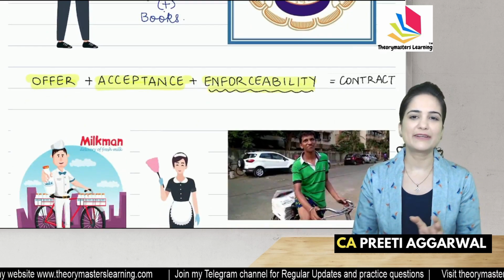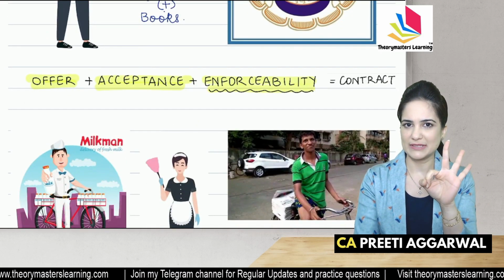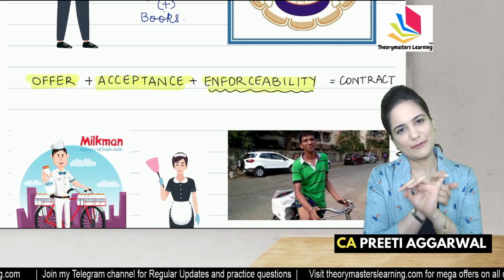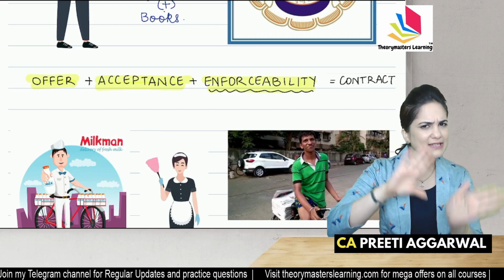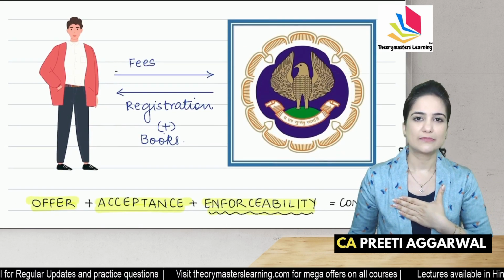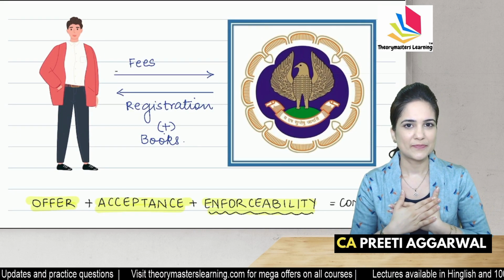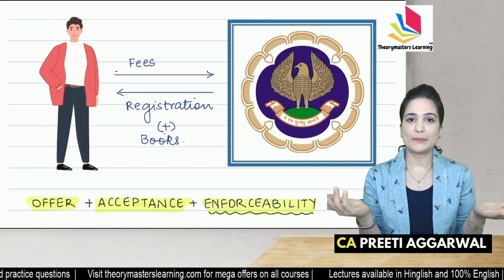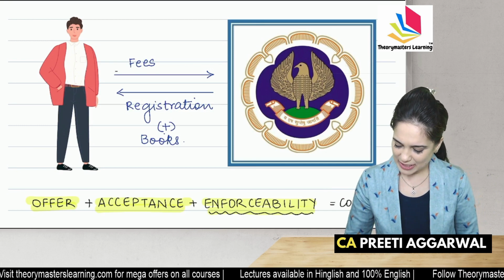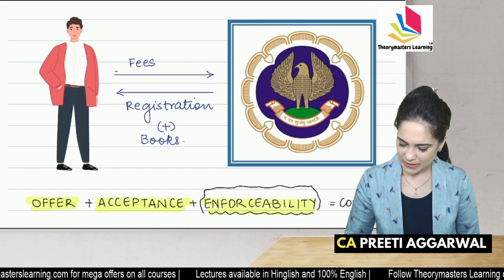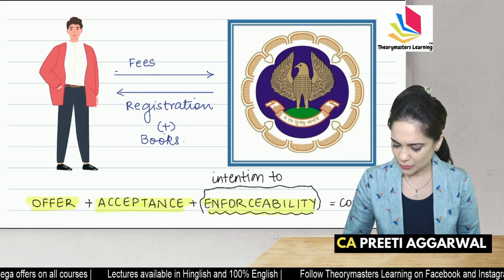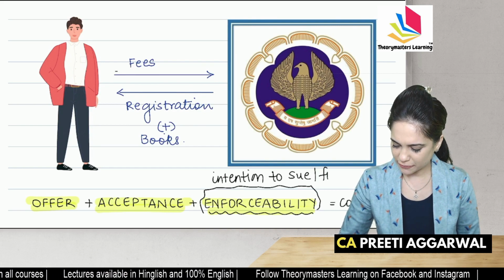Students, to make a valid contract, you need three elements: offer, acceptance, and enforceability. Now relate this to business. If I sell goods to you, I expect to be paid for it. If I don't get payment, I will take legal action against you. That is nothing but enforceability. Enforceability means intention to sue, intention to file a case.